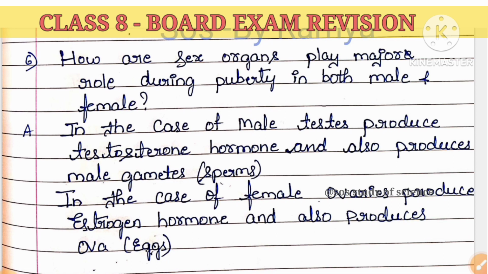In the case of female, the ovary, which is a reproductive organ, produces estrogen, children. This estrogen hormone is produced when she enters puberty, and along with this estrogen hormone, she also tends to produce eggs. The matured eggs will be released. These are the two important roles that can be seen during puberty in both the male as well as the female.